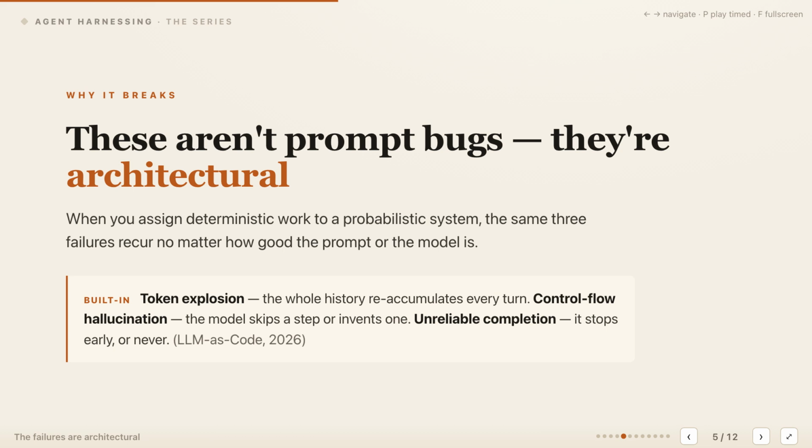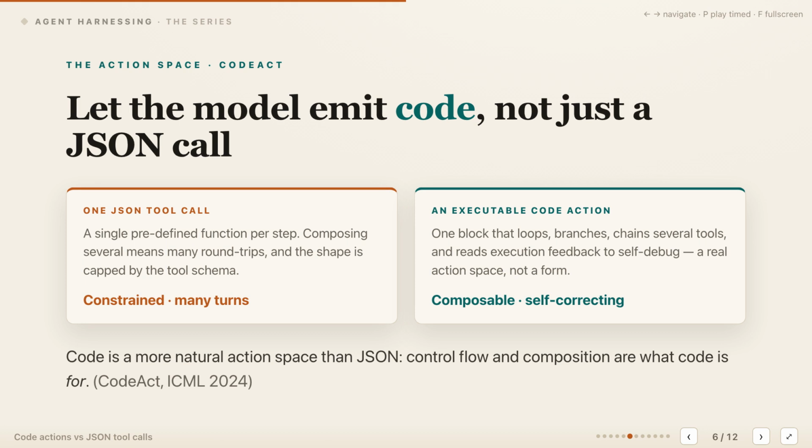These failures are architectural whenever probabilistic reasoning must also perform deterministic bookkeeping. Moving that bookkeeping into code makes behavior testable, bounded, and observable. There is a related design choice in the action space we give the model.